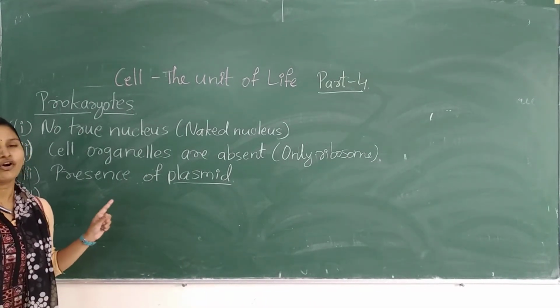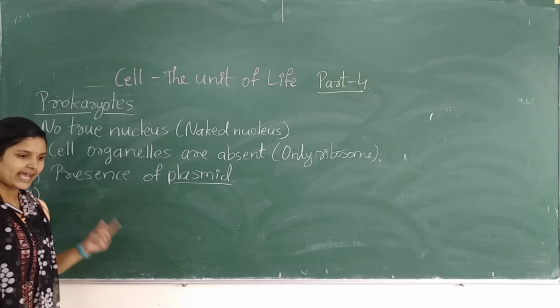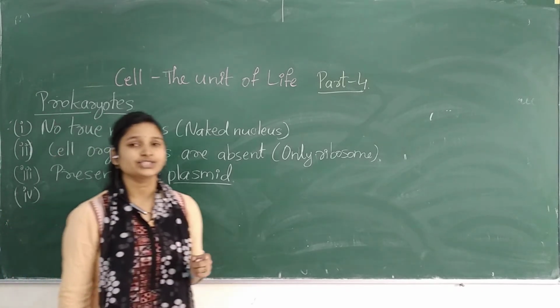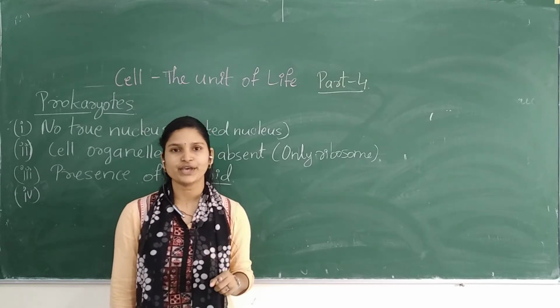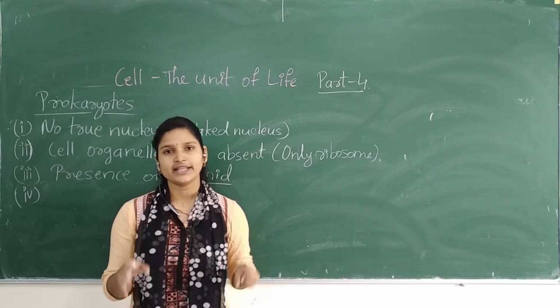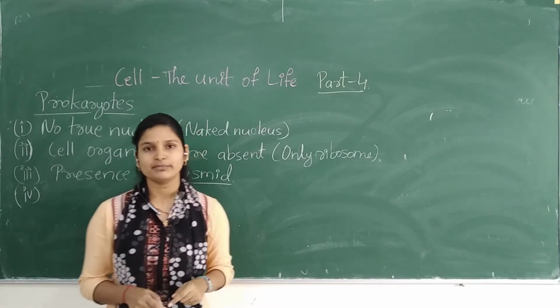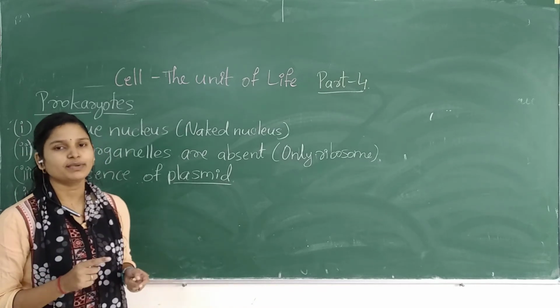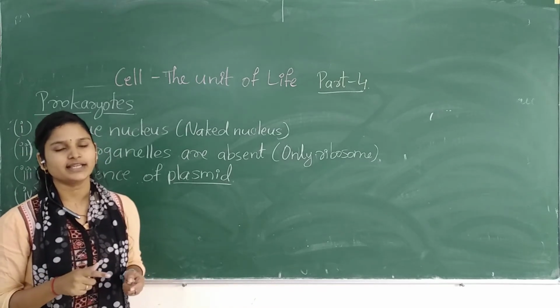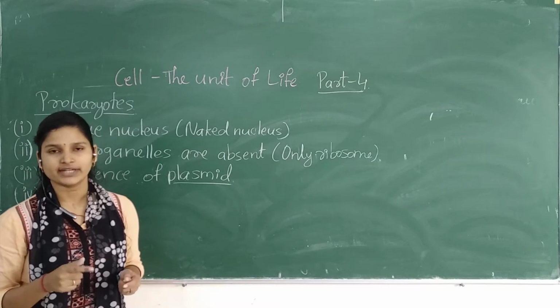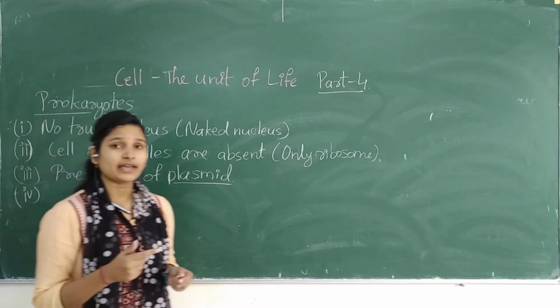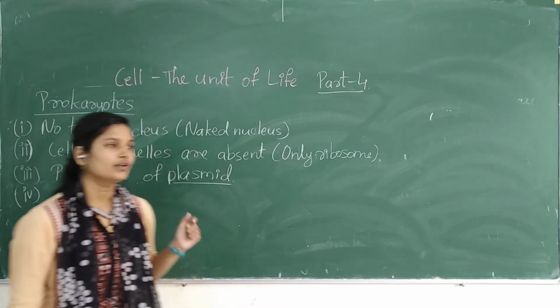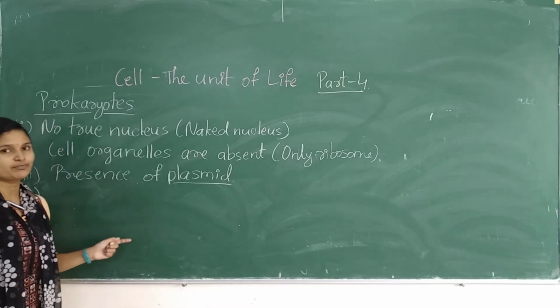And remember, all the chemical reactions which are taking place in the prokaryote are in the area of cytoplasm. Why? Because cytoplasm contains all the necessary enzymes required for the chemical reactions. So everything happens in the cytoplasm.